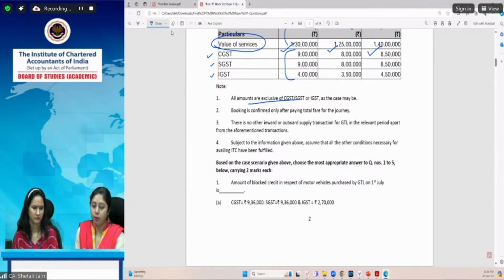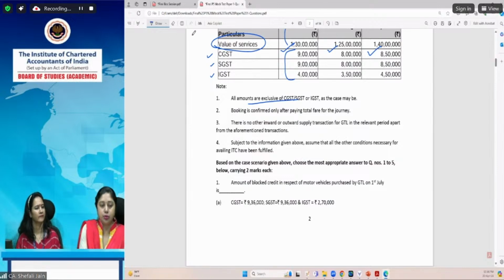There are no outward or inward supply transactions for GTL in the relevant period apart from the above transactions. So in case we have to compute the GST payable, or compute ITC, anything for this particular period, then we need not get confused about whether there will be any other activity or transactions. Even if this had not been mentioned, if no information is given, you cannot assume anything else. Whatever information is given to you in the question, you have to compute from that information itself. It is only mentioned to make it clearer that these are the transactions which have been carried out.